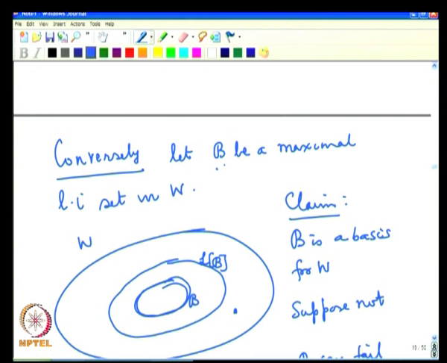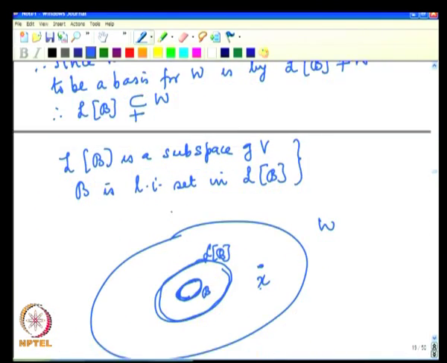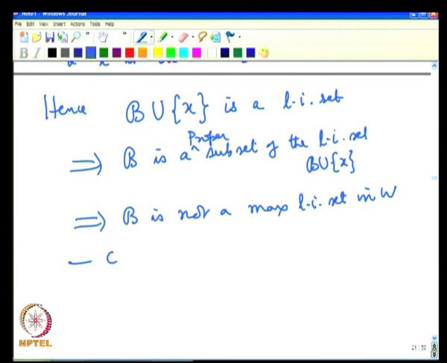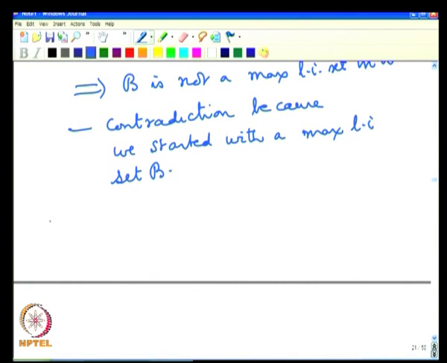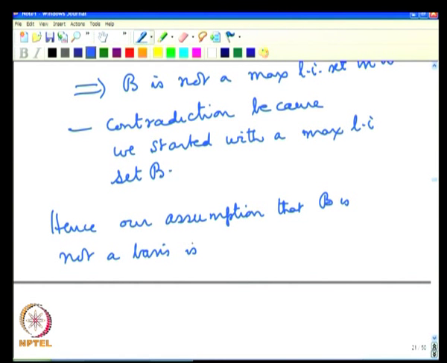We said let B be a maximal linearly independent set in W. This is a contradiction, and therefore, our assumption that B is not a basis is false.